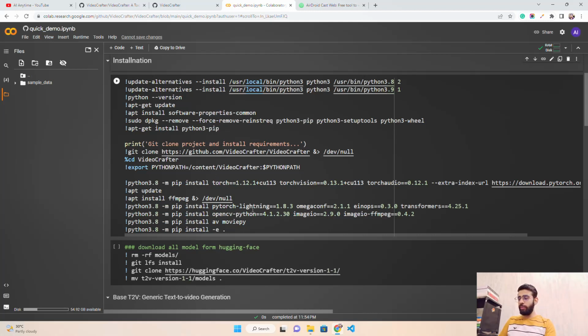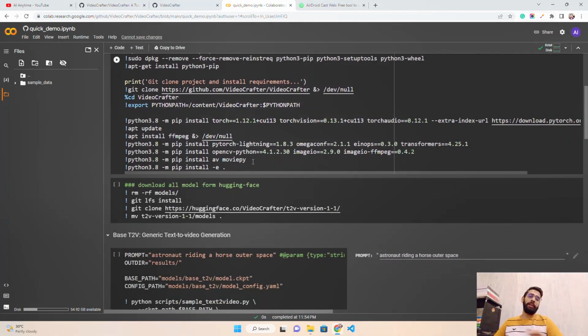Then we need these dependencies: PyTorch Lightning, which is a library built on top of PyTorch to accelerate PyTorch based deep learning training and development. Then we have transformers, specific versions of OpenCV, ImageIO to deal with videos, FFmpeg and all those things.